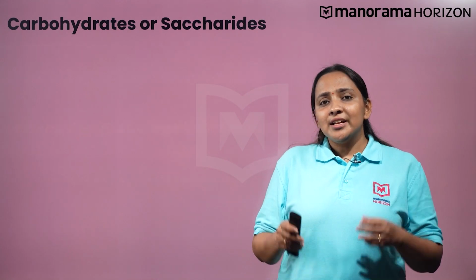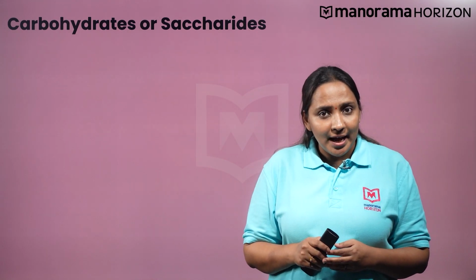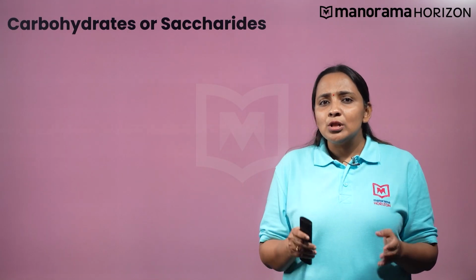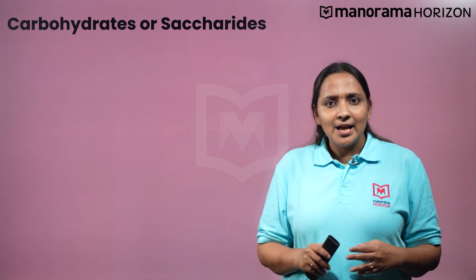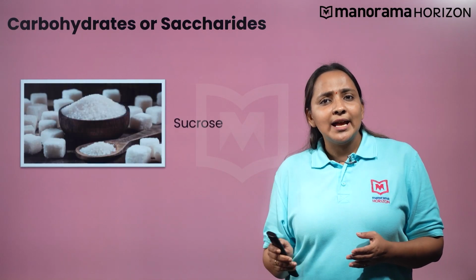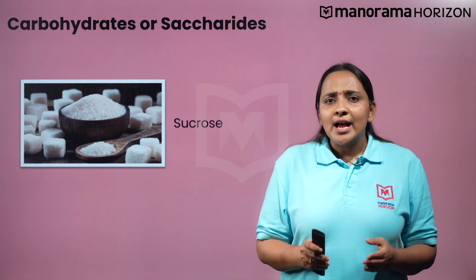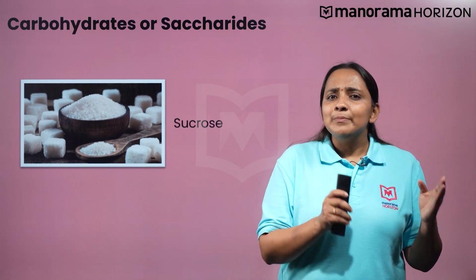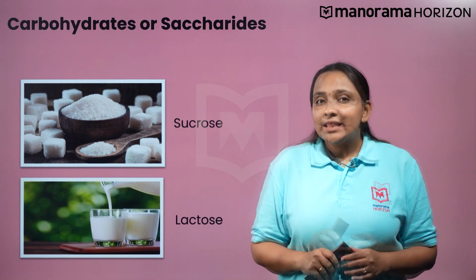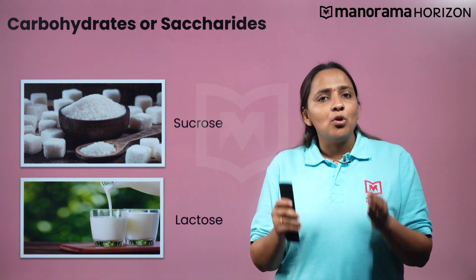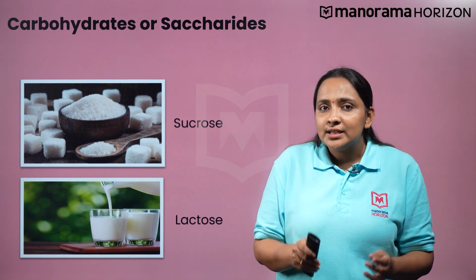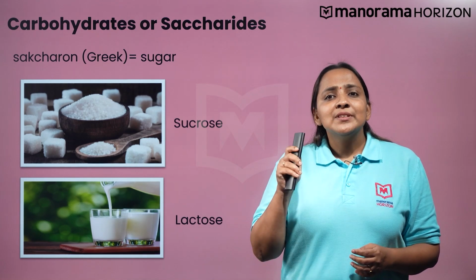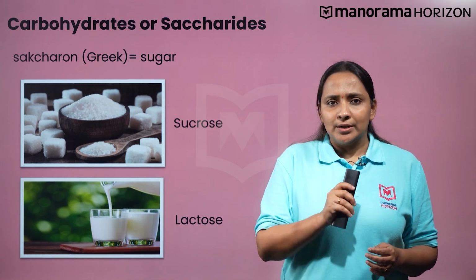Some carbohydrates are sweet in taste. Hence, carbohydrates are also called sugars. The table sugar is named sucrose, whereas the sugar present in milk is called lactose. Thus, carbohydrates are also known as saccharides, which is derived from the Greek word saccharon, meaning sugar.